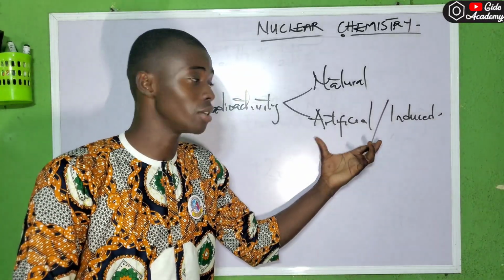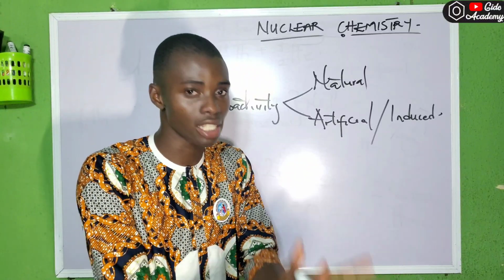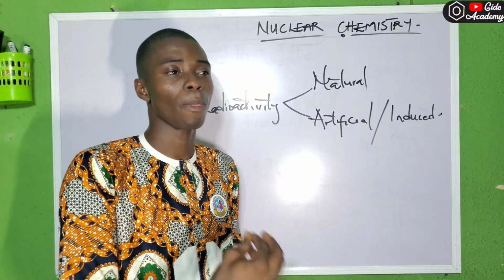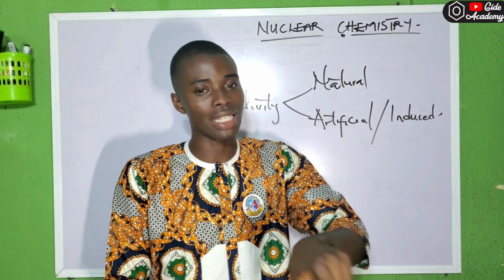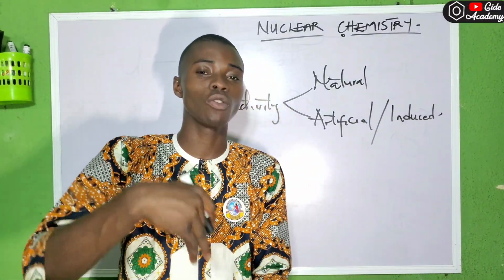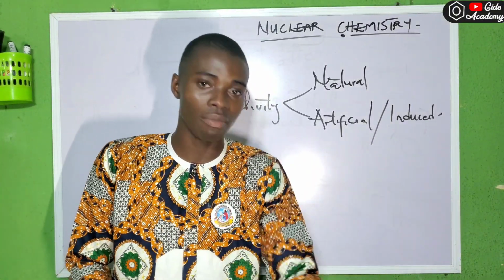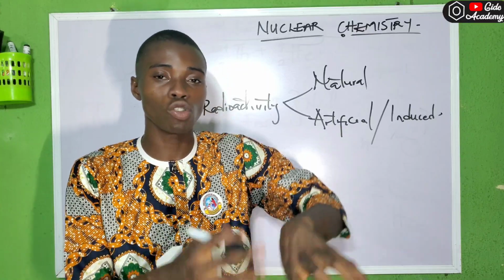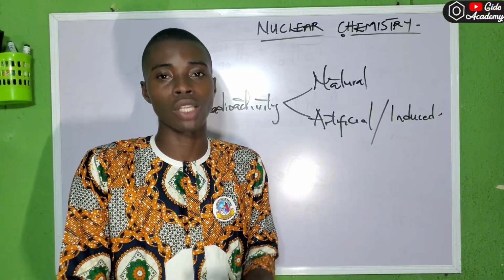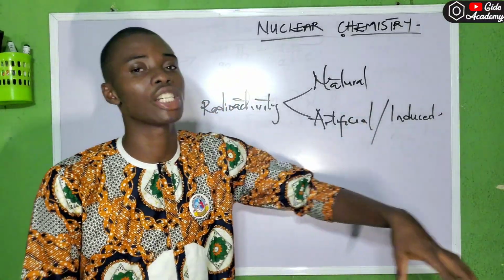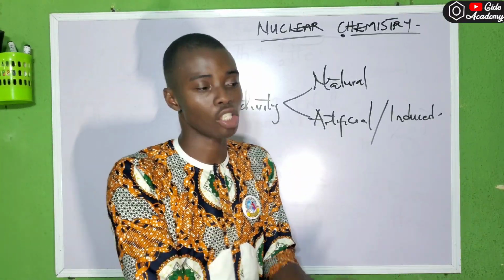But for artificial radioactivity, or induced radioactivity, we already know that this nuclide is stable, but because of human effect, because of what we want for that particular nuclide, we are going to subject that nuclide again to radioactivity. We are going to force that nuclide to form other radioactive elements, which is artificial. We are going to induce it to form other radioactive elements. It's not occurring naturally, it's man-made. You are the one forcing it. Like this one, it occurs naturally, it's just there. It's going to take place on its own accord, not you telling the reaction that it must take place.